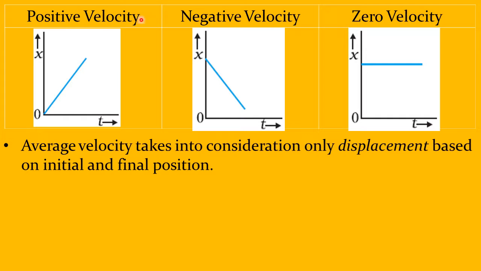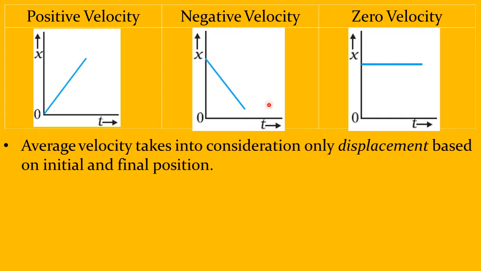Now, here are some typical xt graphs which are important from your examination point of view, small short questions. Here is an xt graph. What does it show? It shows a constant positive velocity. Now, here is another xt graph. What does it show? Does it show decreasing velocity?